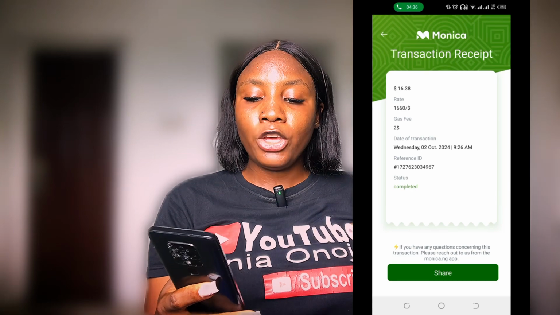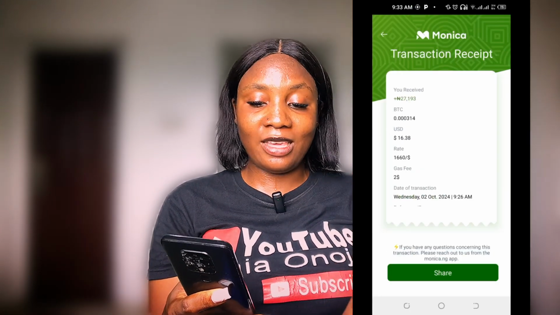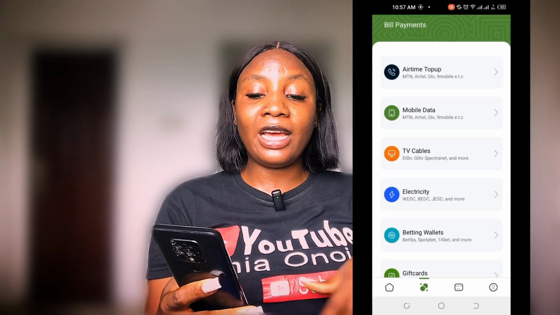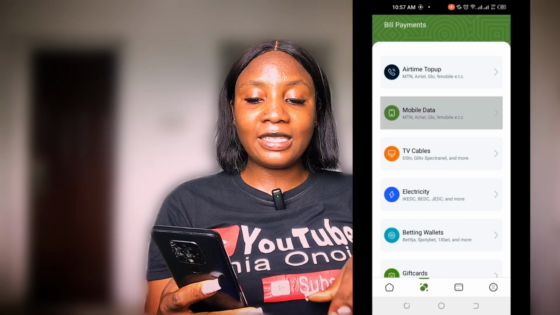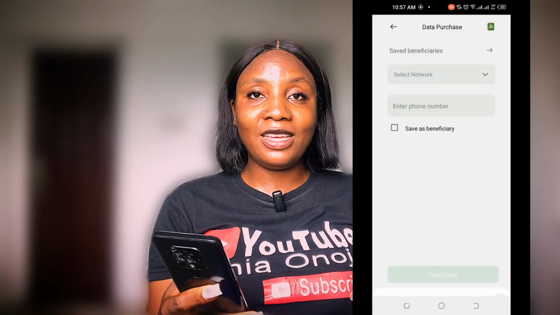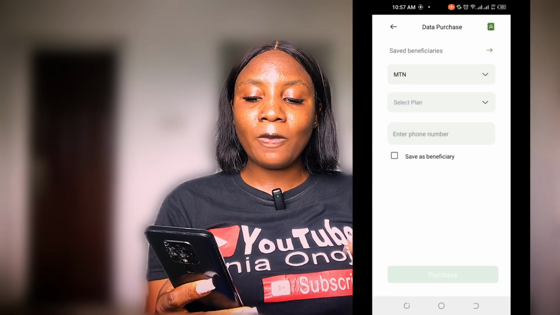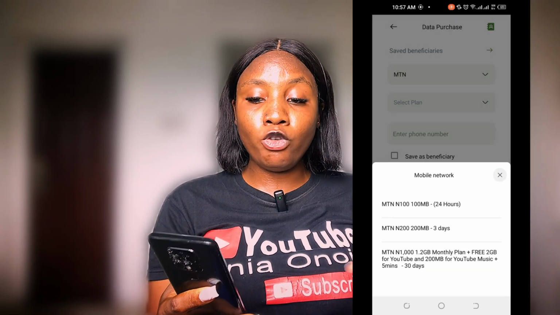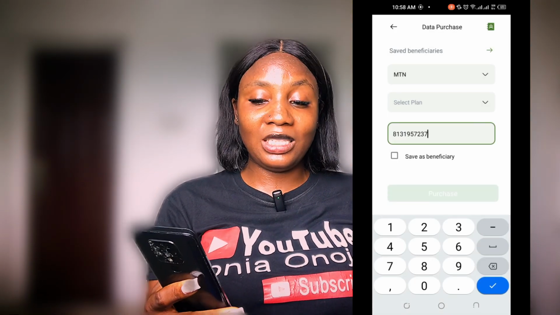So after that, you are going to move to the next version, of which we're going to be buying a lot of things here, okay? So for you to be able to purchase airtime, you click on this other end, and you're going to be clicking on what? Mobile data. So let's buy mobile data. I'm going to go ahead and choose MTN because I want to buy with MTN, okay? And after that, I'm going to be choosing what? The plan that I need, okay? And I'm going to be entering my phone number, which is the 3 things that is very, very requested. This thing is very, very simple as ABCD.